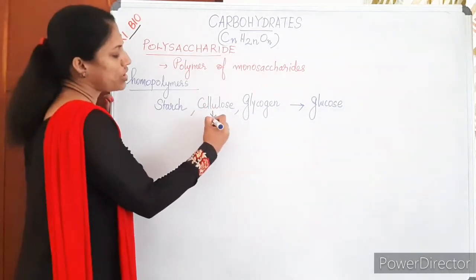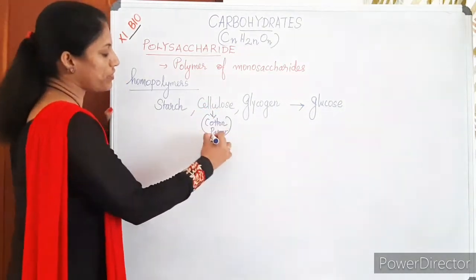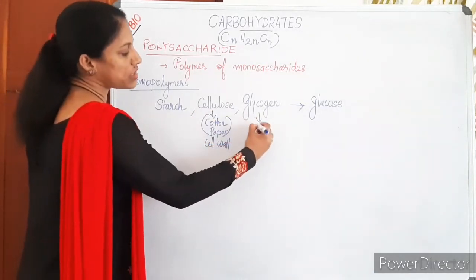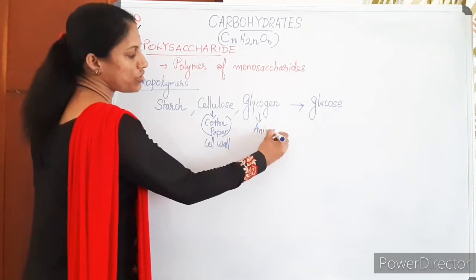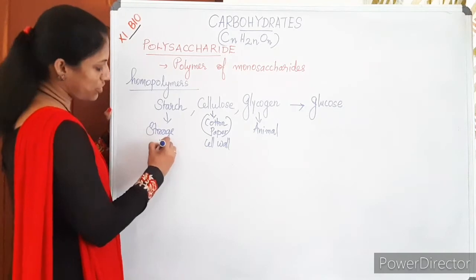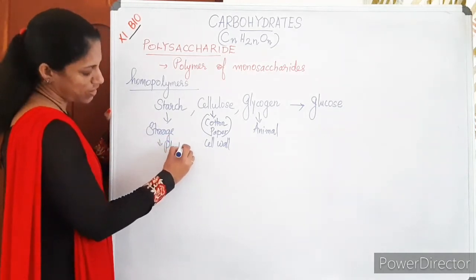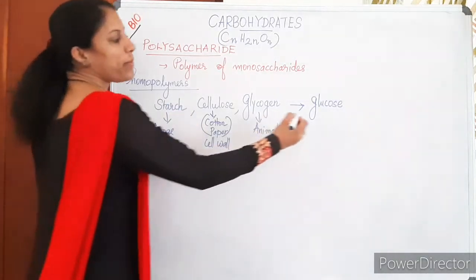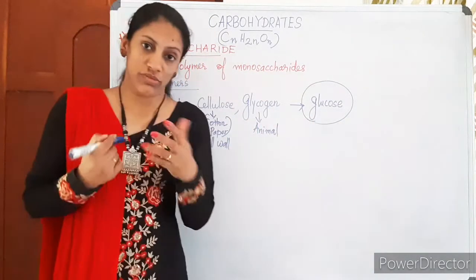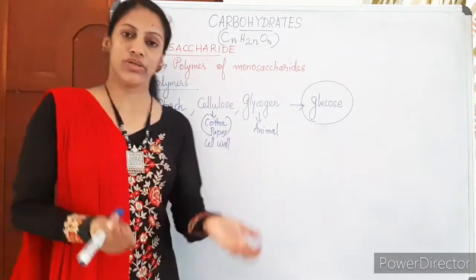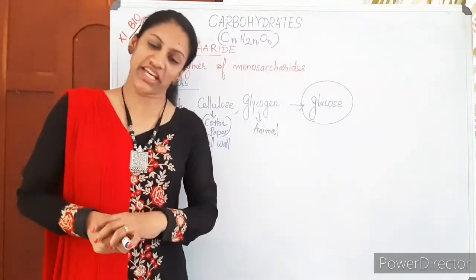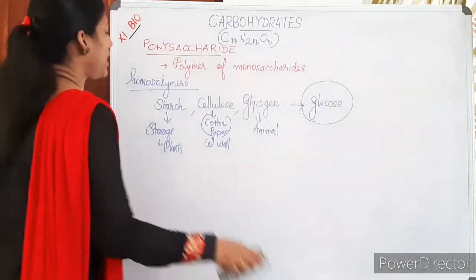Anyway, cellulose, you know, our cotton, paper, etc. are made up of cellulose, and the cell wall of plants is cellulose. Glycogen is seen as a storage food in animals, and starch is a storage food in plants. You know these things, but keep in mind all these are made up of glucose. So if we consume starch or glycogen or cellulose as food, ultimately after being broken down, what does it give? It gives glucose only.